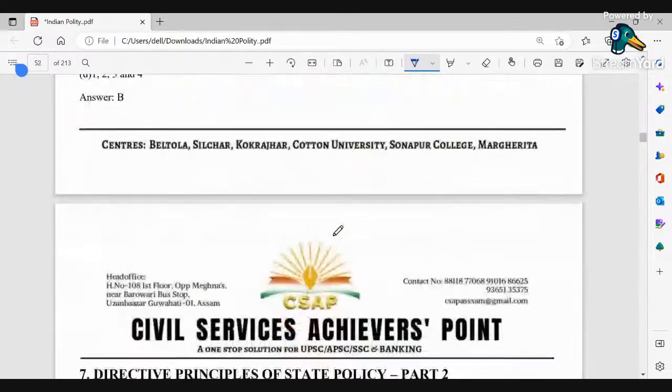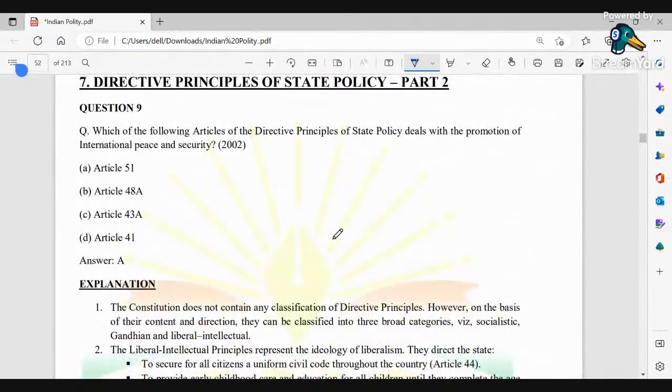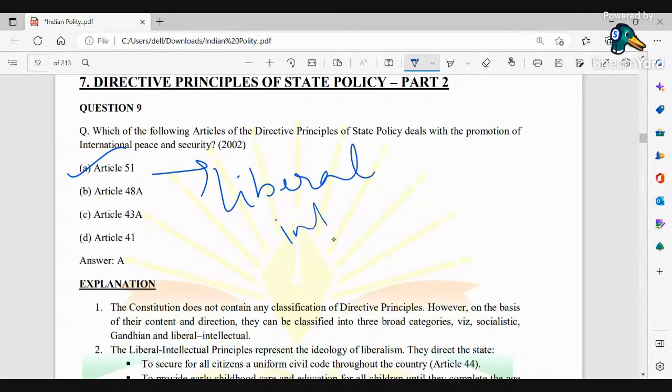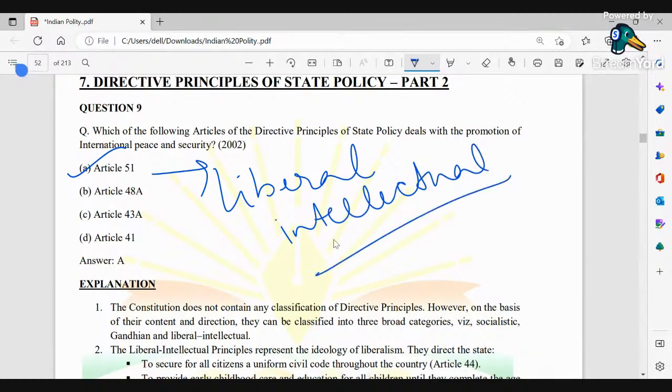Okay, next. In which of the following articles of the DPSPs deals with the promotion of international peace and security? So obviously it is Article 51. ये किस में आता है? Liberal intellectual में आते हैं. Liberal intellectual. Okay, next.